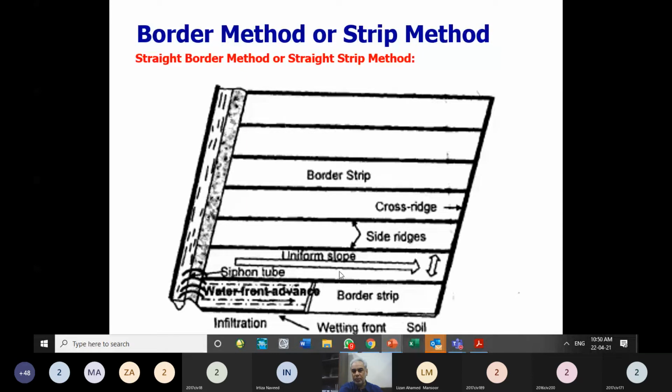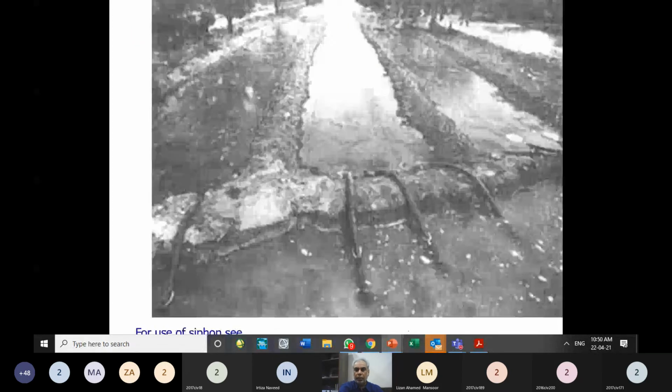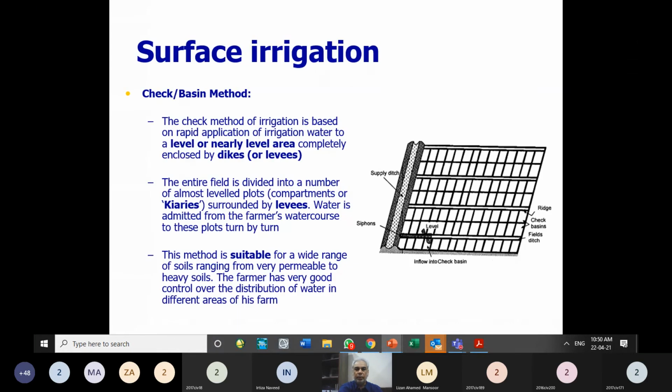It contains strips. The whole field is divided into strips. Longitudinal direction should have a uniform slope. Across direction there should be no slope. So that is the actual application of water. This figure has been taken from the Food and Agriculture Organization report.